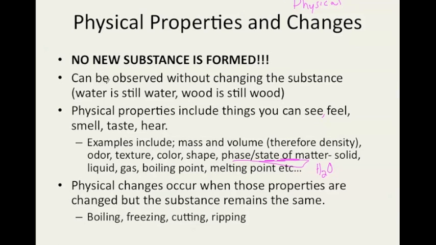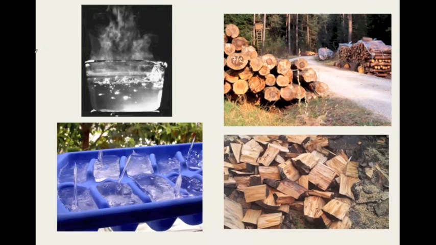When you boil something, that water boils off and turns to water vapor. That is still H2O. Cutting up wood, ripping up paper, it's still paper even though it's in smaller pieces, and the size changed and its shape changed. And here are some examples. We talked about physical changes. Phase of matter, right? The phase of matter the substance is in, the shape it is in. You'll see boiling water here on the left, and water freezing, and you'll see those logs getting chopped up into smaller pieces. All physical changes.